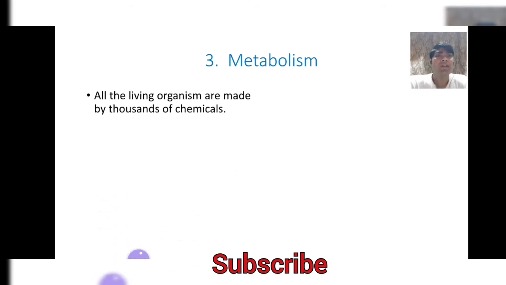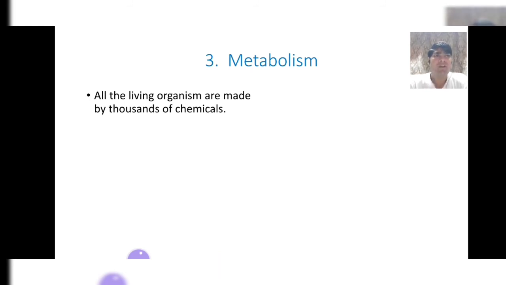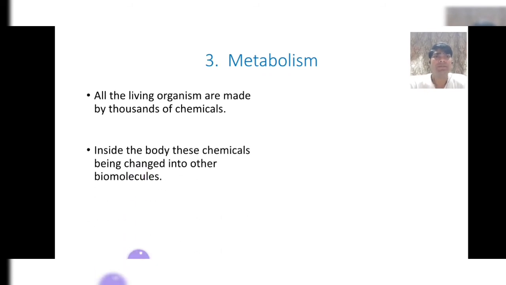Metabolism is a specific character or defined property of living organisms which is found only in living organisms. As you know, all living organisms are made up of thousands of chemicals.